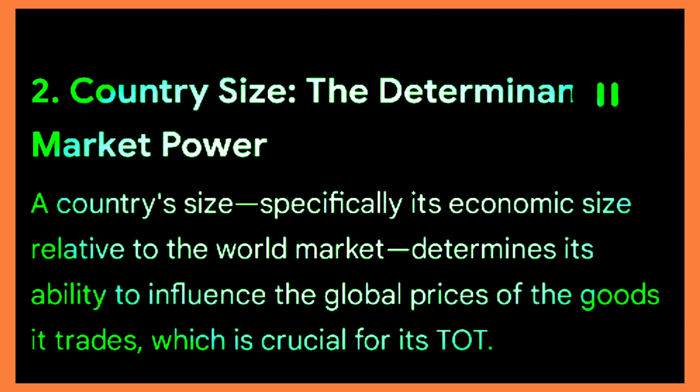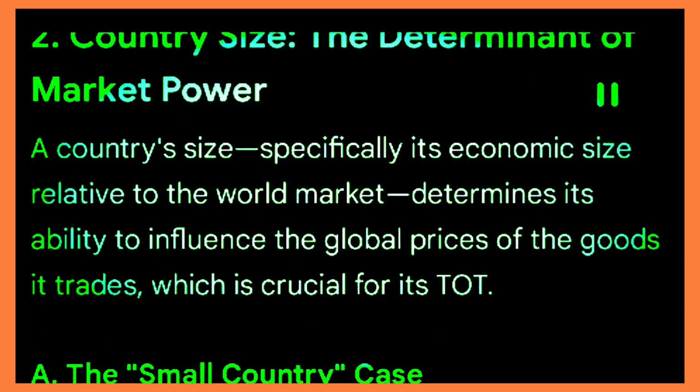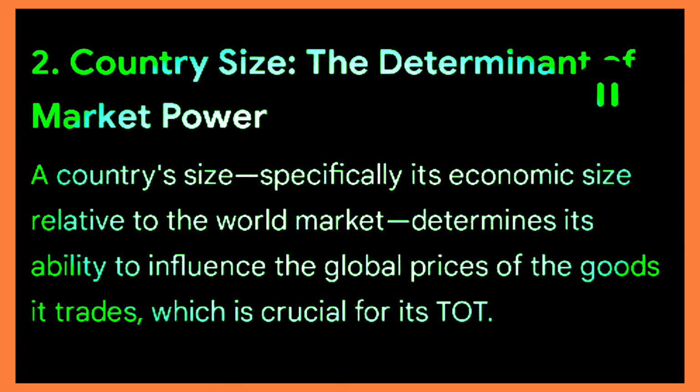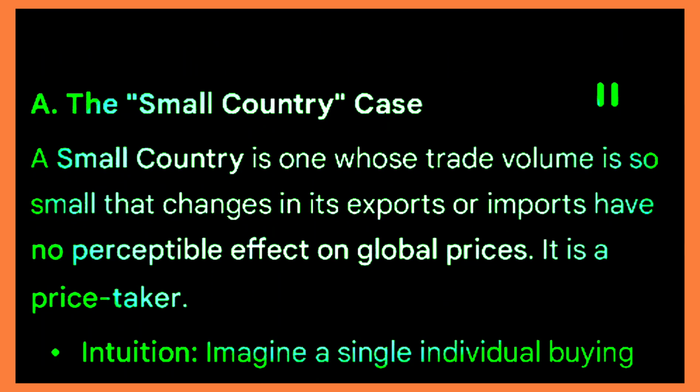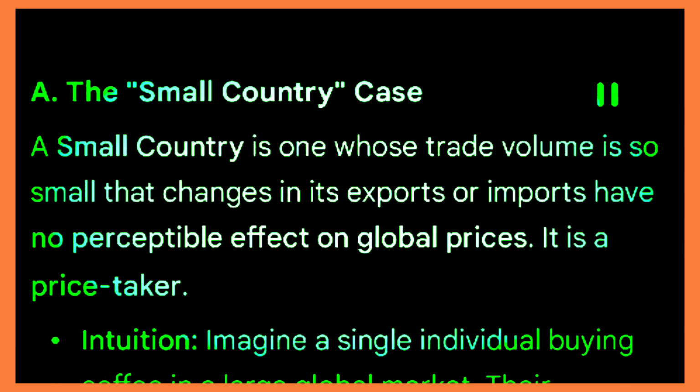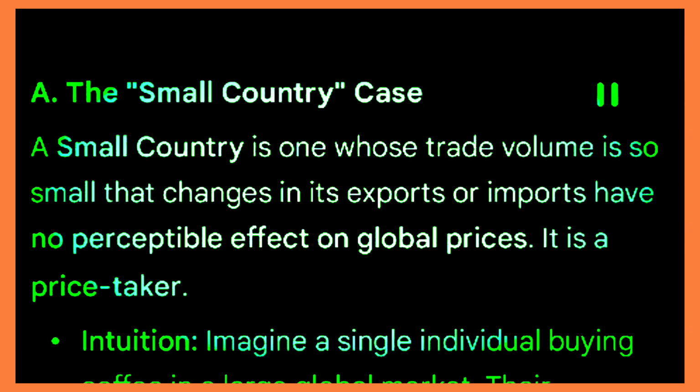2. Country size, the determinant of market power. A country's size, specifically its economic size relative to the world market, determines its ability to influence the global prices of the goods it trades, which is crucial for its ToT. A. The small country case. A small country is one whose trade volume is so small that changes in its exports or imports have no perceptible effect on global prices. It is a price taker.